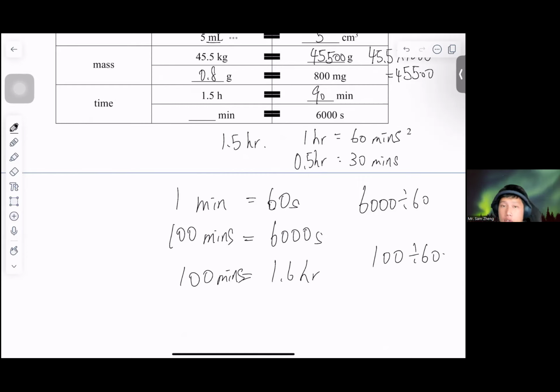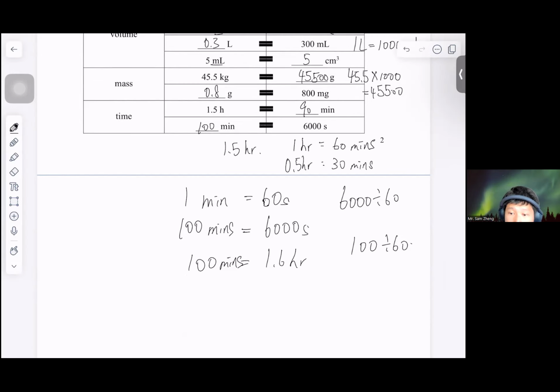Is it okay? Not too difficult. 喺 exam 佢可能會叫你 second 轉 hour，所以我哋就要再將100分鐘除以60。Any question?